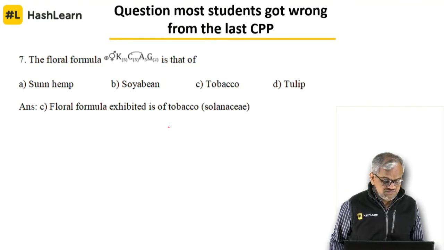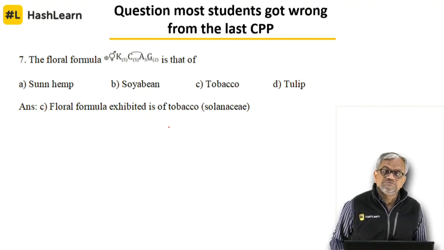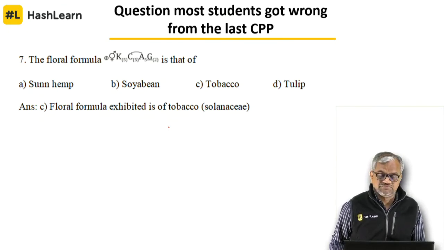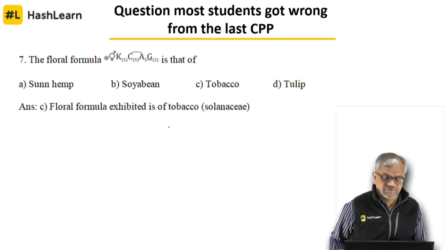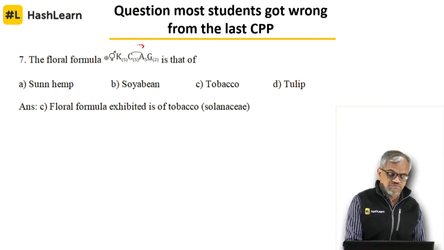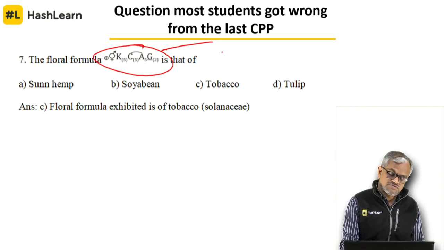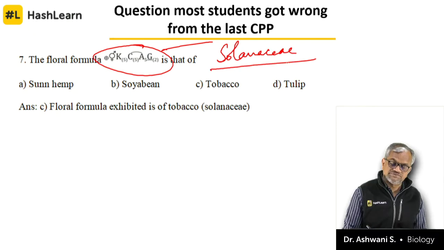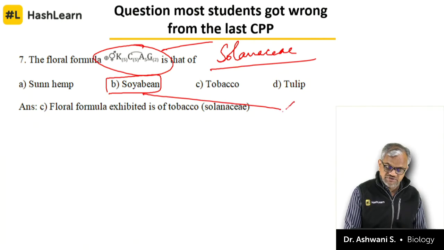Before that, the question that most of you made it wrong. The floral formula: actinomorphic, bisexual, pentamerous calyx, pentamerous corolla, androecium pentamerous, and androecium is epipetalous, bicarpellary, syncarpous, superior ovary. That is the formula for Solanaceae. Most of you have marked option B. Option B is Leguminosae.